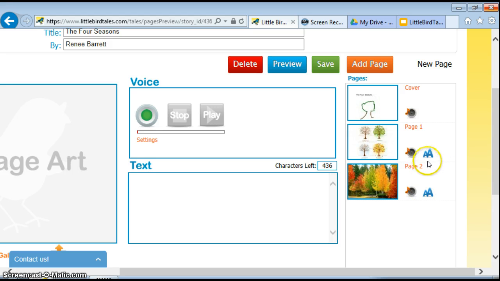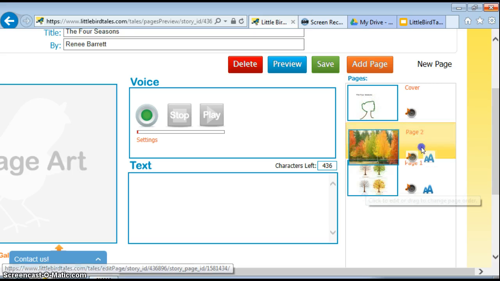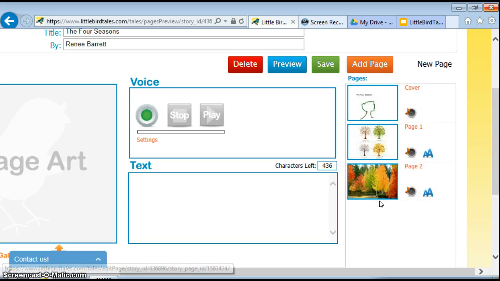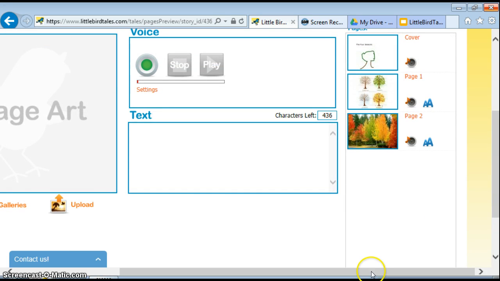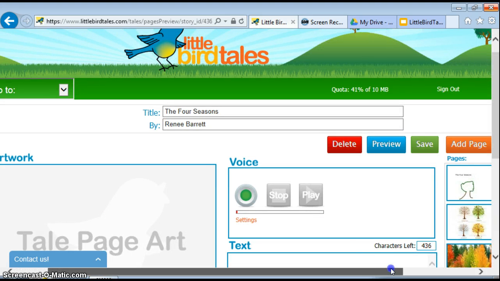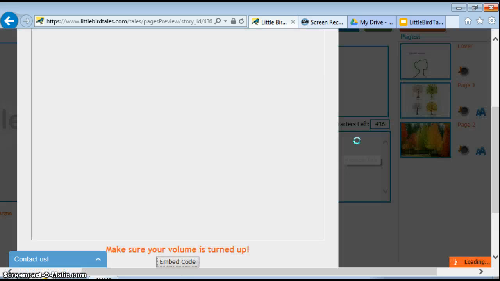Now what this indicates, there's text, there's audio, and then there's the images. And if you decide that you want to move images around, all you have to do is drag and drop them to change. You can always edit your book, and you can always make changes. And once you're done, then all you need to do is click preview, and you can see your finished product.